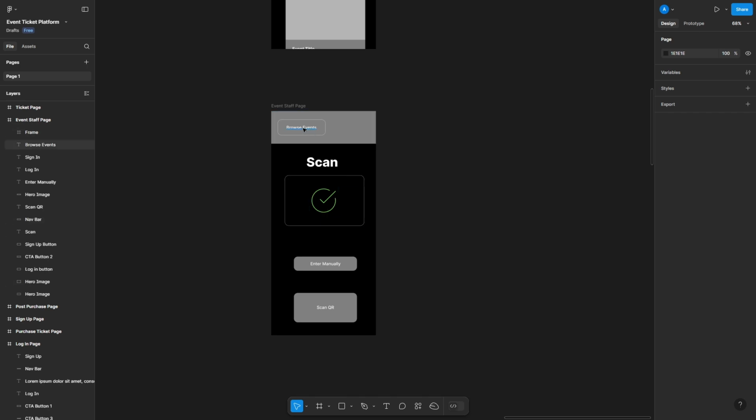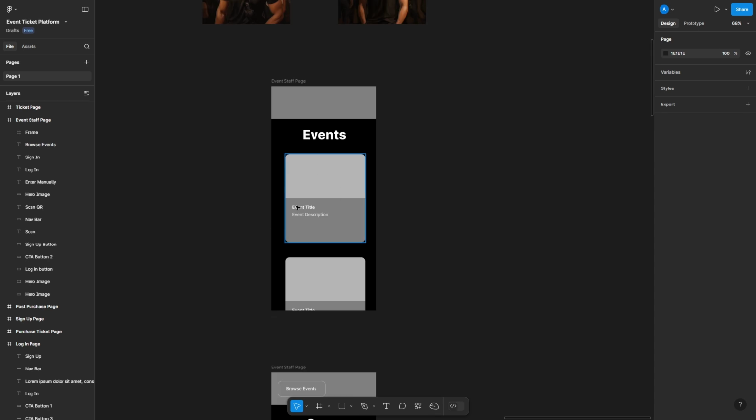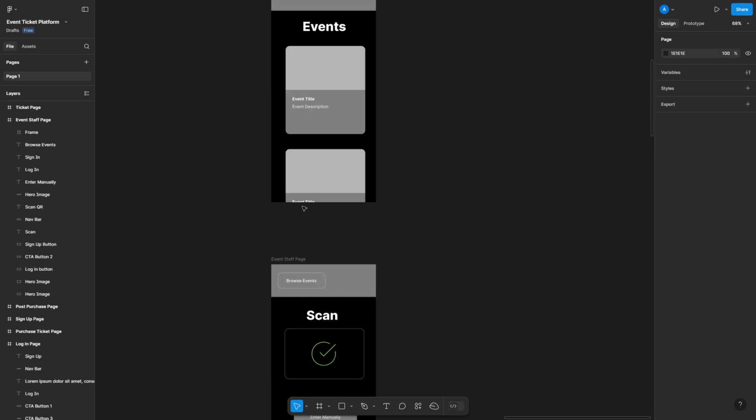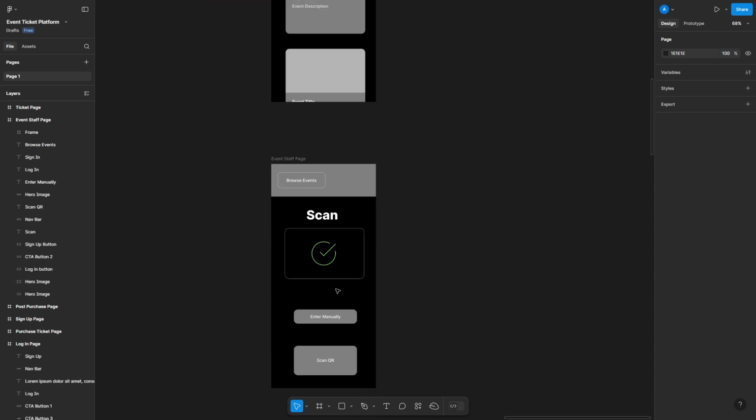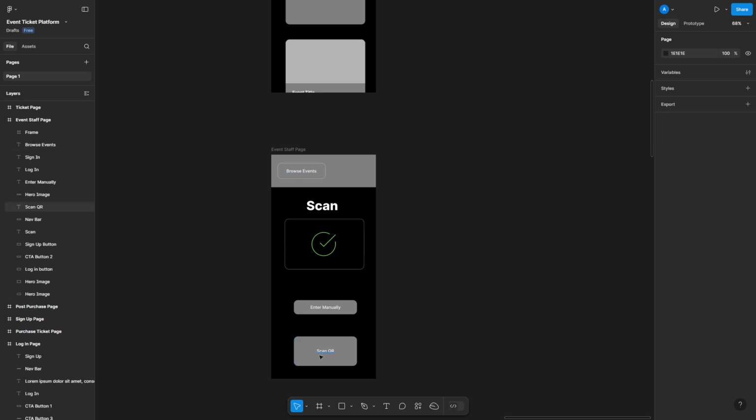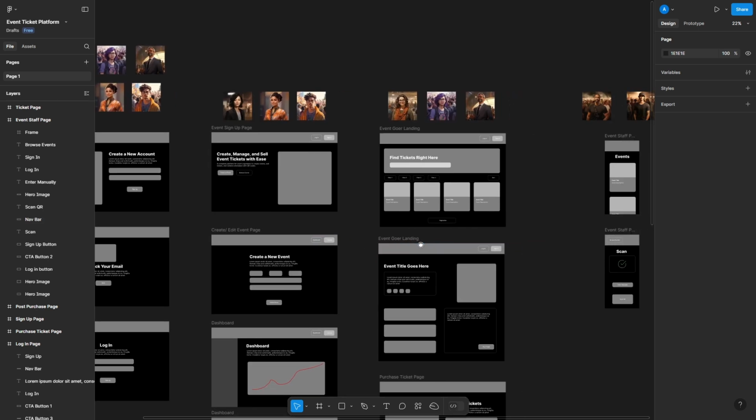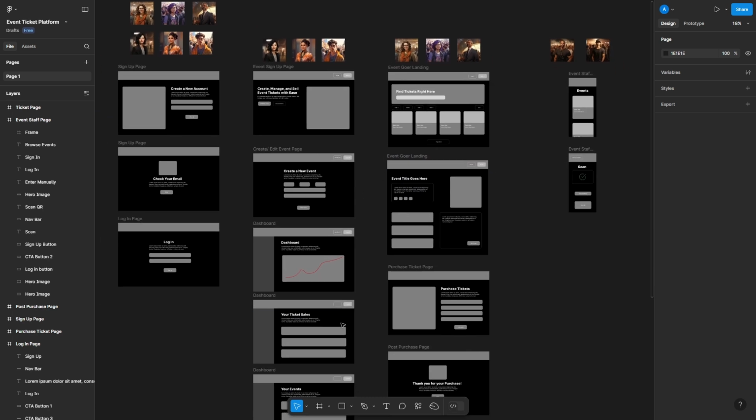I've put the Browse Events button up the top, so that will bring you back to this page, just in case somebody misclicks. But I didn't want somebody to accidentally hit this button, so I've not put it down the bottom with the rest. And these two are actually very spaced out. You'd have to go all the way up to the top of the page and then click on Browse Events, which if you're holding a phone would mean using your other hand to click the top of the phone. So very unlikely to happen accidentally. So this is the user interface that I've imagined for the moment, and we'll refine this further in the coming lessons.